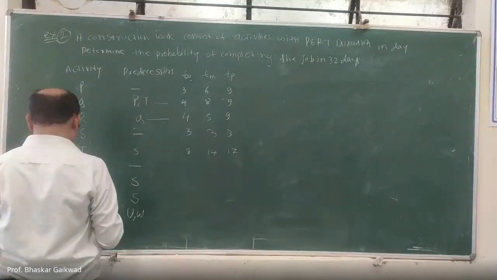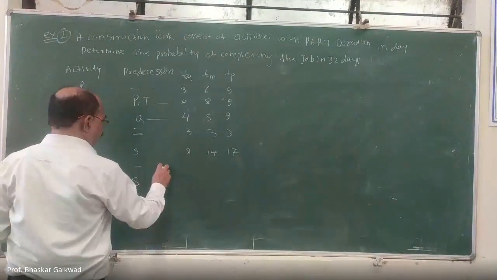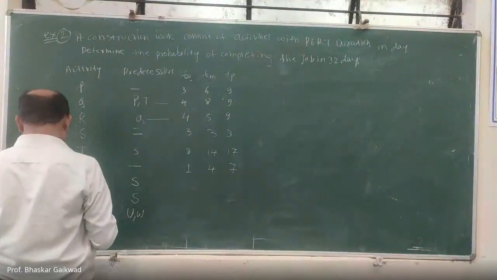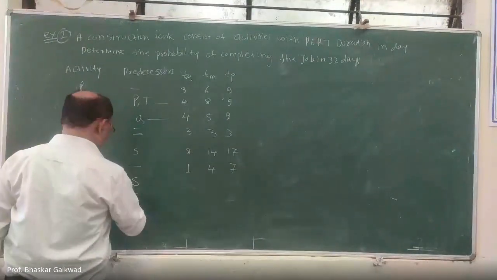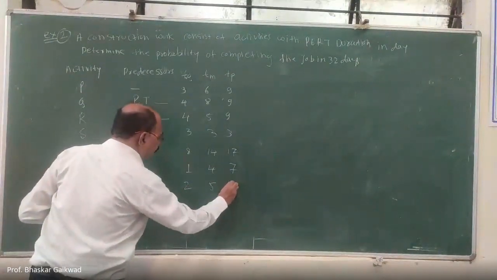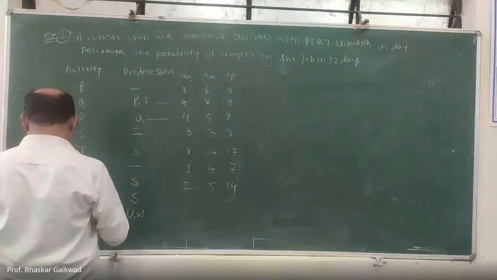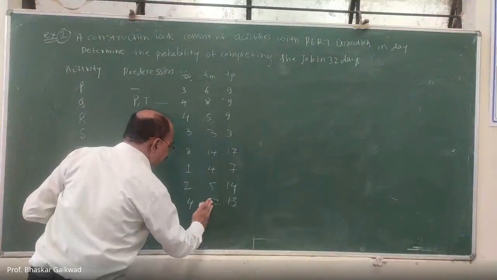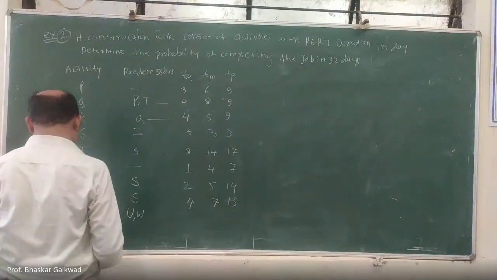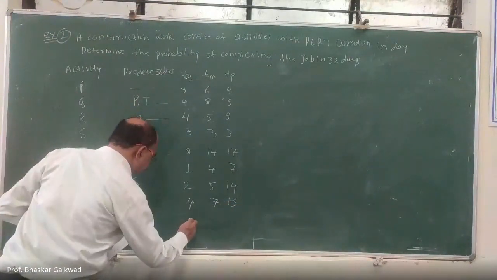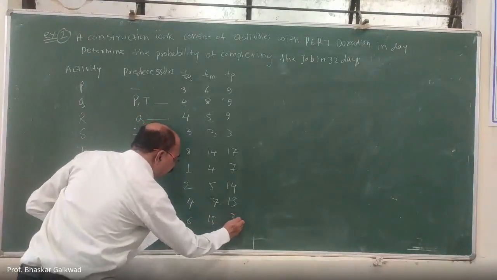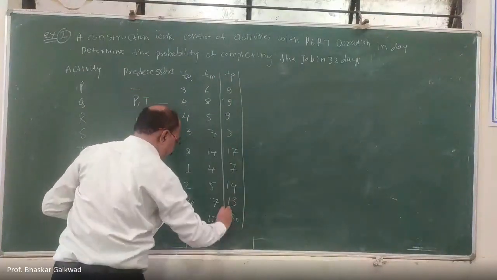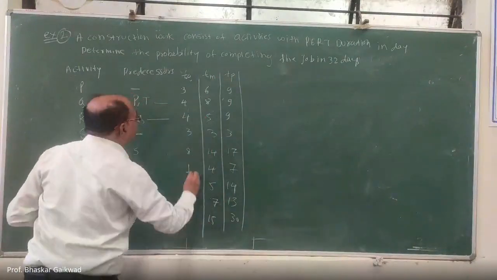Then U is 1, 4, 7. Then W is 2, 5, 14. Then Y is 4, 7, 13. And the last one, Z, is 6, 15, 13. So this is your time for each activity.